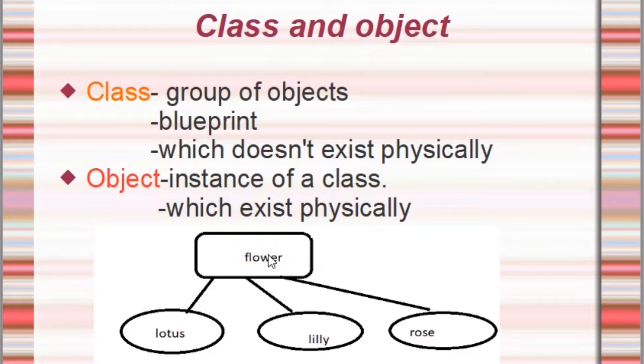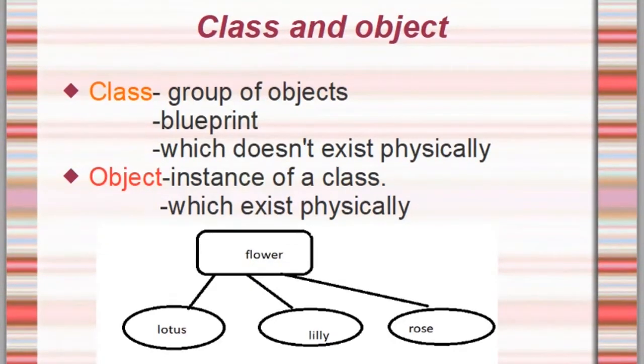If we say flower, in our mind we will have some characteristics: it will have some smell, some color, some shape, and it will have petals. So what are the objects? I can touch the lotus, the lily, the rose. All these are objects. These objects belong to which class? The flower class.